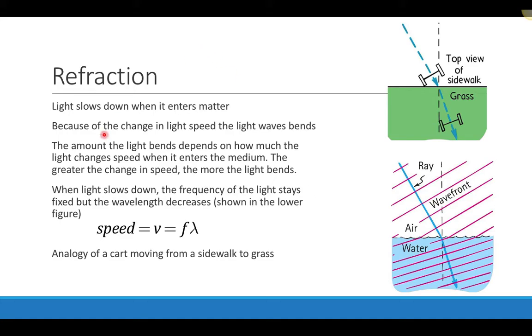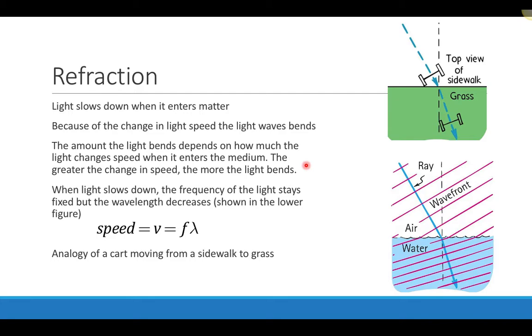So basically what happens, and we're going to focus on light, is that light slows down when it enters matter. We talked a little bit about how electromagnetic waves slow down when they enter matter because the light actually interacts with the matter and the charges that make up the matter. Because the speed changes, the light wave actually bends. And the amount that the light bends depends on how much the light slows down when it enters the medium. If it has a very large change in speed, it's going to bend more than if the speed just changes a little.